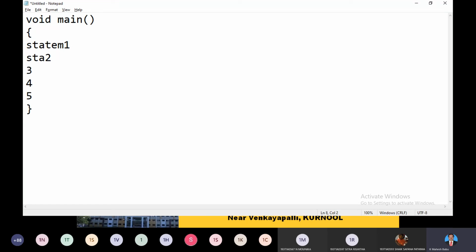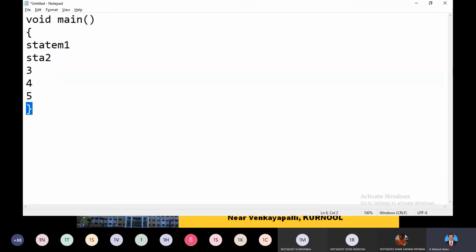Say for example, this is our simple main program. The compiler starts from main onwards and executes one statement after another, and if at any stage any error is there, it shows all the errors and simply comes out. If everything is fine, it executes all the statements one by one continuously to the end.